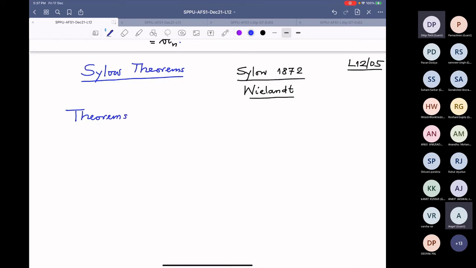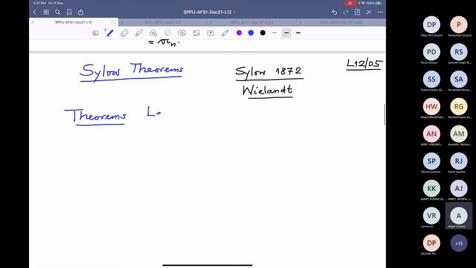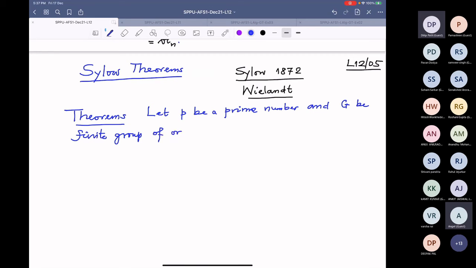So these are the Sylow theorems. I will need a notation. Let p be a prime number which divides the order of a finite group, and let G be a finite group of order n, and n is divisible by p.